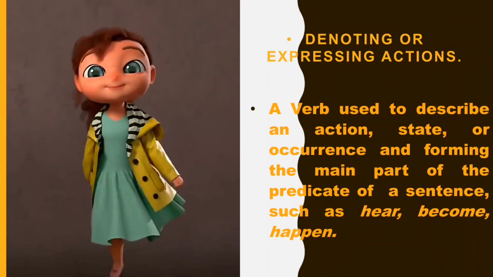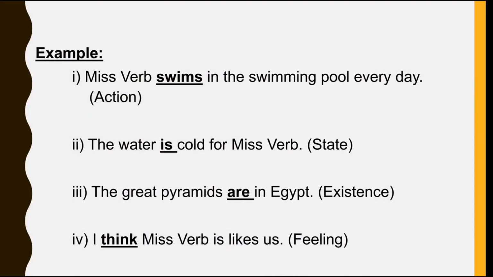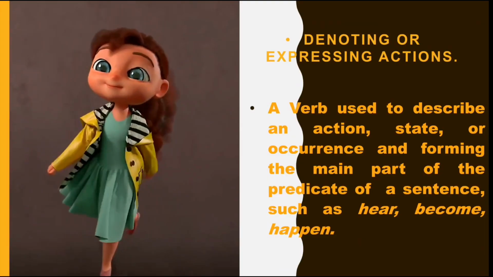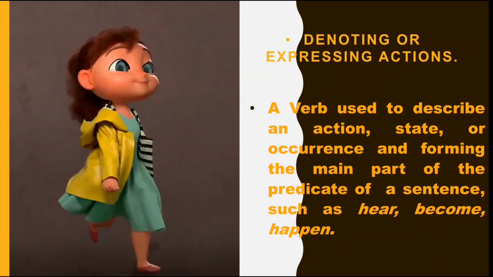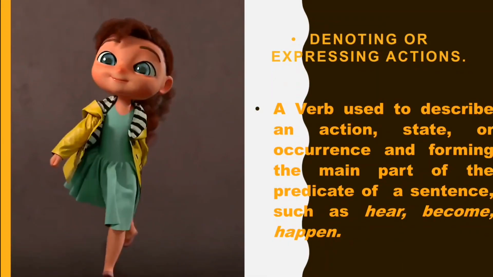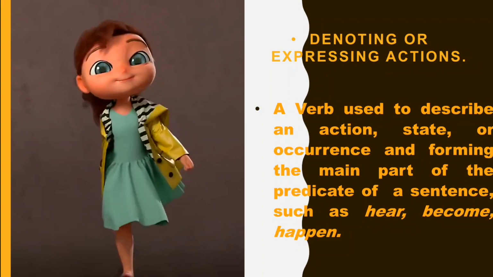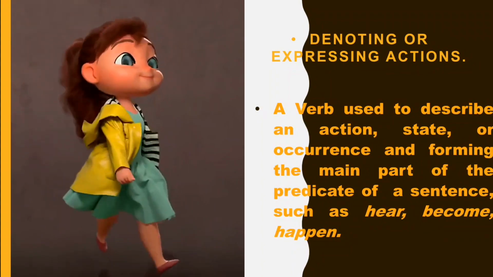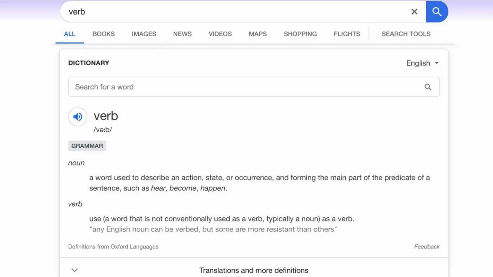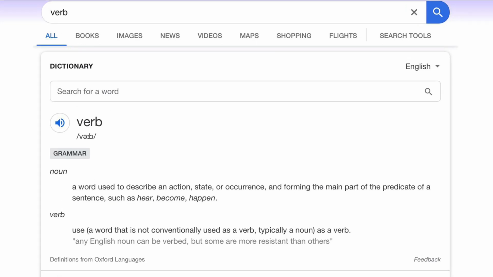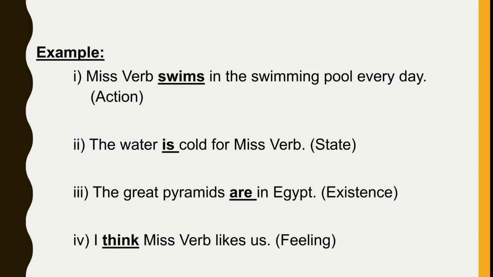Well, I've used Miss Verb in these sentences here. But before that, like always, we have our best friend here to help us out with our definition. Hey Google, what is a verb? Here's the definition of verb. A word used to describe an action, state, or occurrence and forming the main part of the predicate of a sentence, such as hear, become, happen. Thank you, Google. So, the definition of a verb goes like this: a verb is a word that expresses an action or a state or an existence.